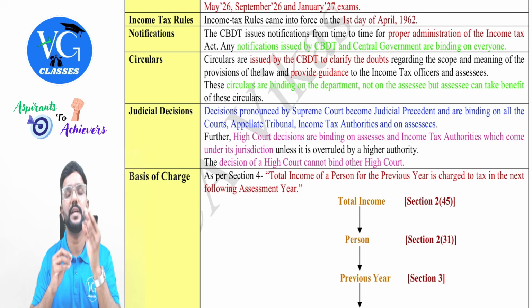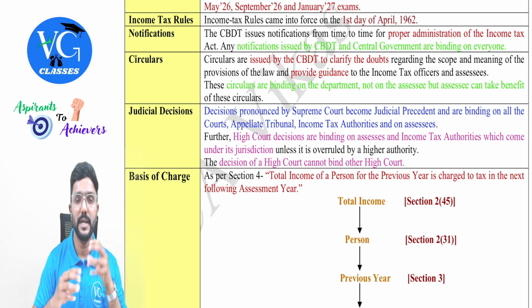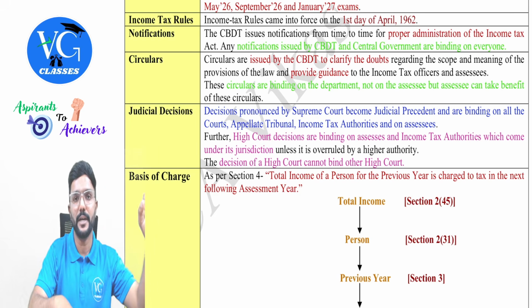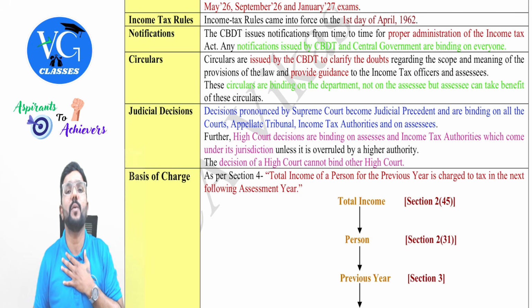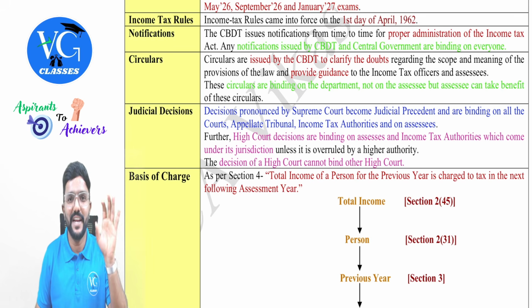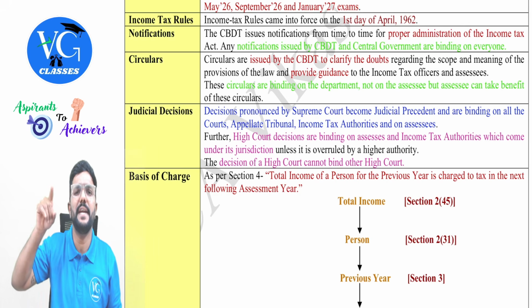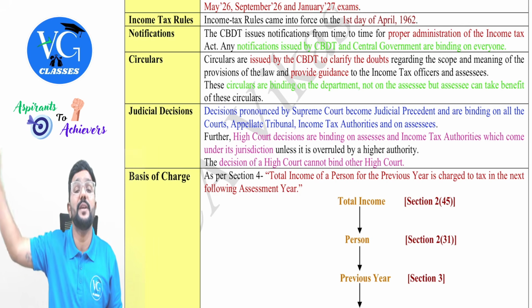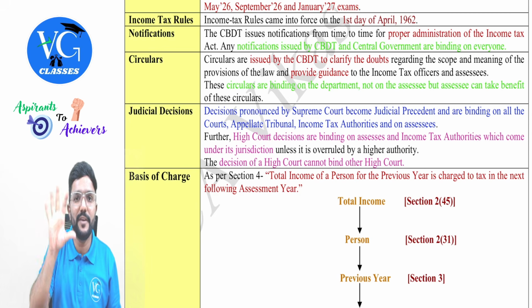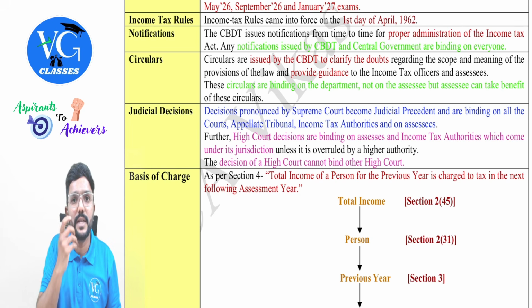This is a clarification given through a circular, and the circular is binding only on the department, but the assessee can take advantage of it. Now assume I am a super senior citizen celebrating my 80th birthday on 1st April of the assessment year. Am I eligible for a higher basic exemption limit of 5 lakh? Yes. Can I make use of this circular? Yes, guys.